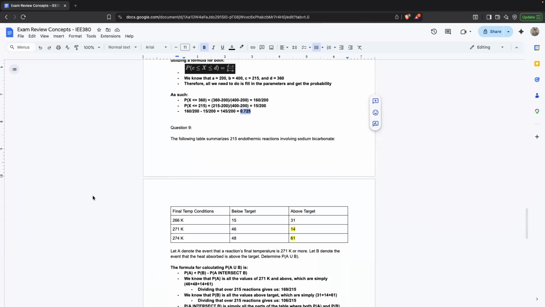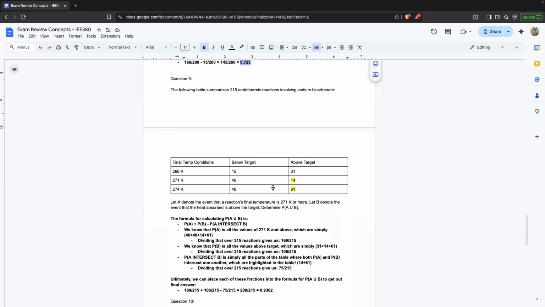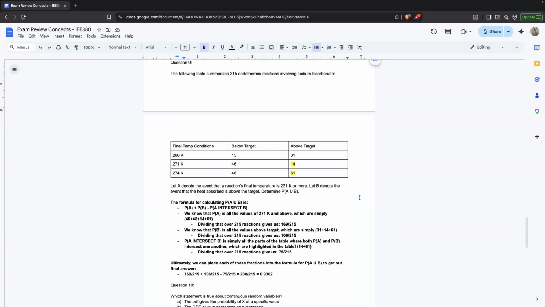For question 9, the following table summarizes 215 endothermic reactions involving sodium bicarbonate. Here we're given a table with 2 columns, 3 rows, a column for below target, a column for above target, and rows for the final temperature conditions in degrees Kelvin: 266, 271, 274. Let's denote the variable A as the event that a reaction's final temperature is 271 degrees Kelvin or more.